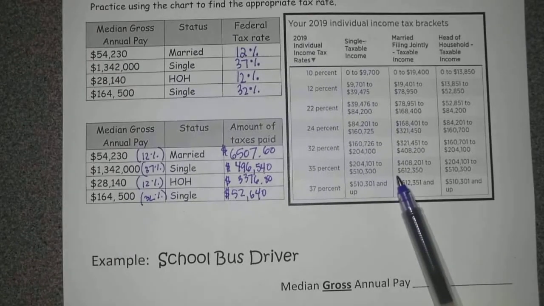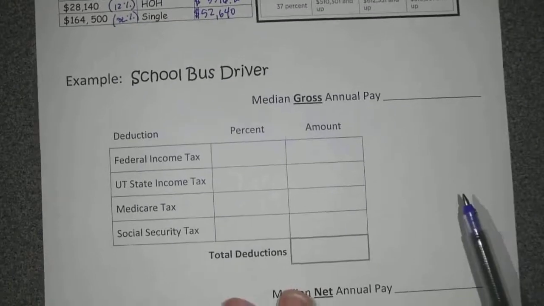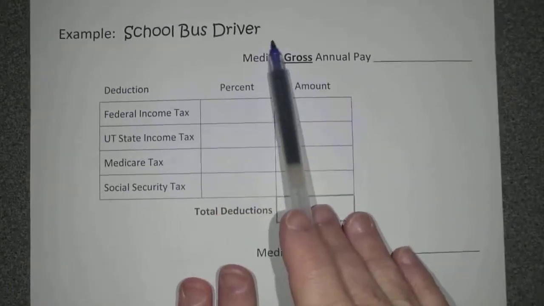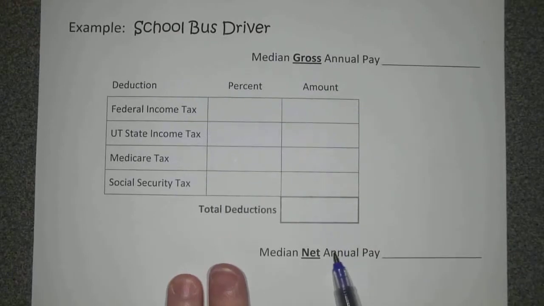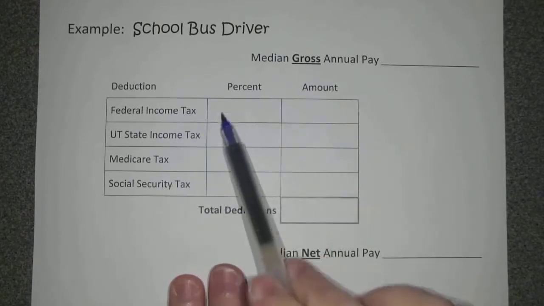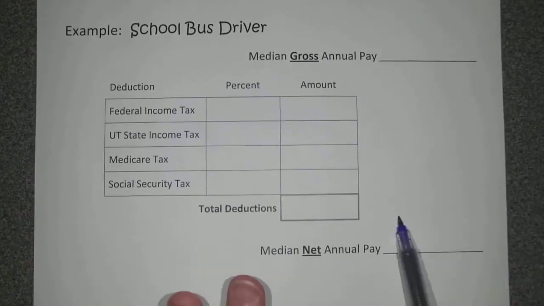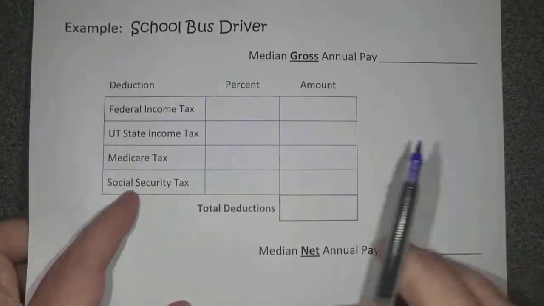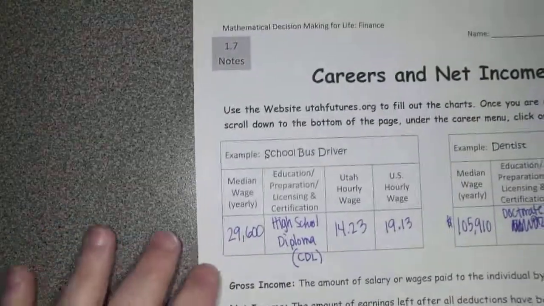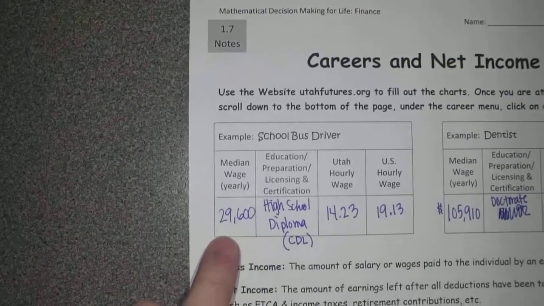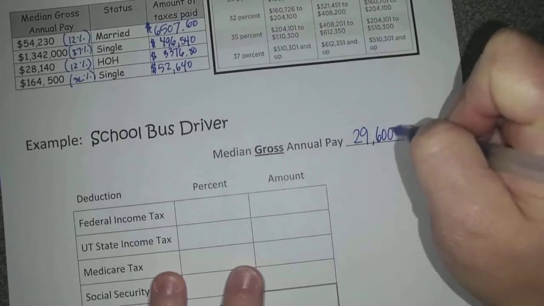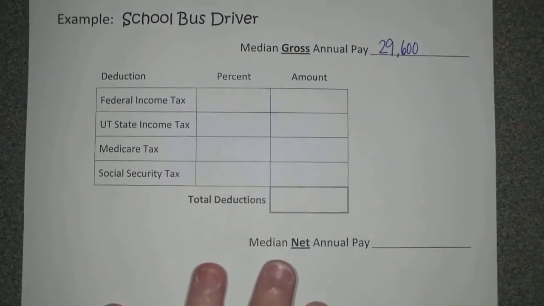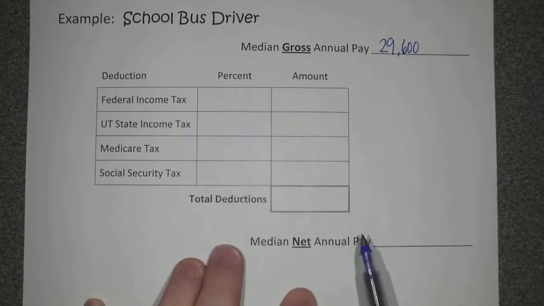Now we're going to go back to our school bus driver and actually take his gross pay and figure out his net pay. So we're going to deduct all of these things out of it and figure out how much he really brings home. Come back over to the school bus driver and tell me how much they make a year. 29,600. So we're going to start with 29,600 and see how much money he ends up with after he pays everything.